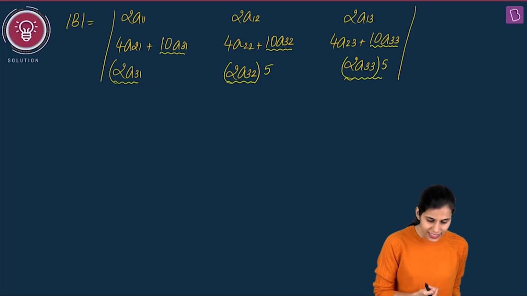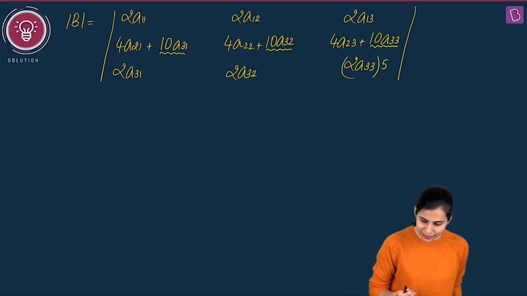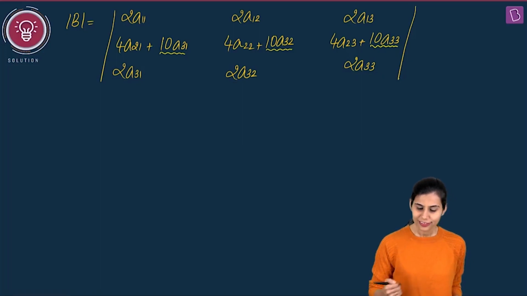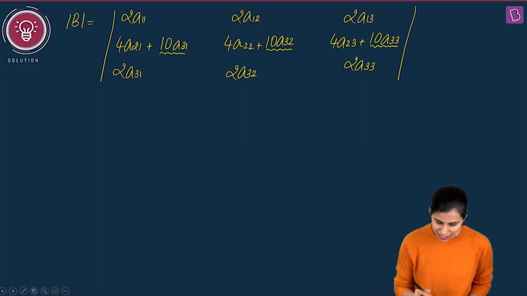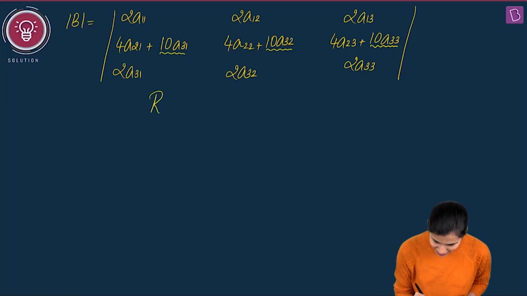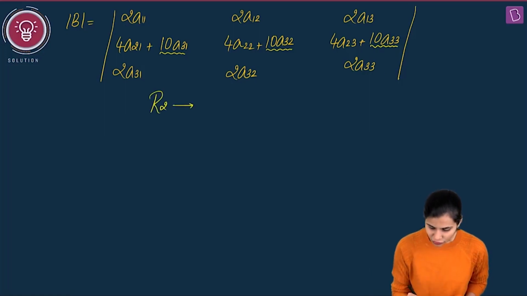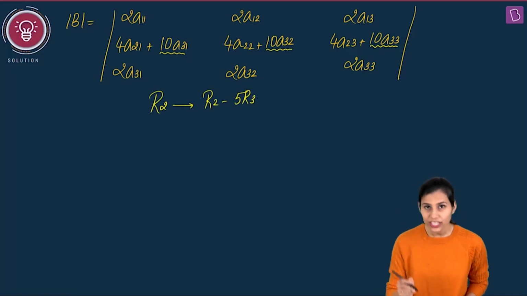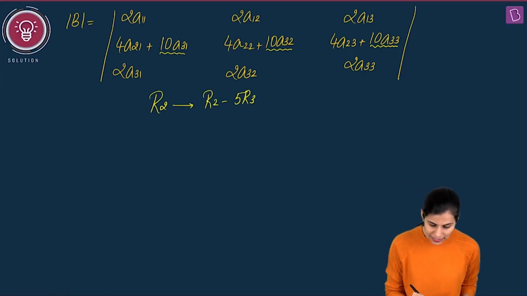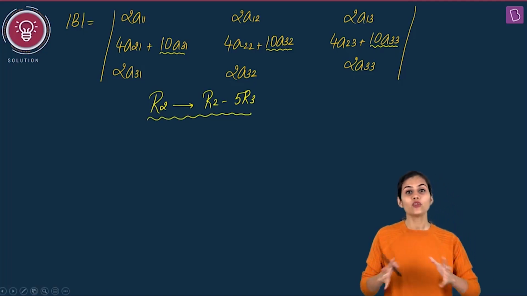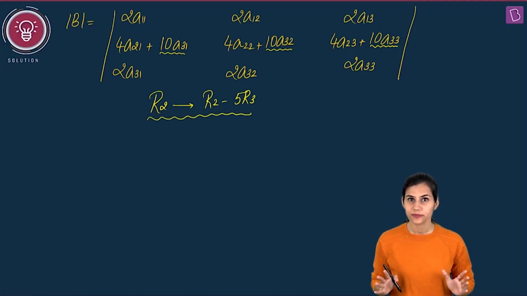So what is this trying to give you a hint about? Are you able to understand? Yes or no? If I apply the operation that row 2 goes to row 2 minus 5 times row 3, you know as a matter of fact that even after applying this operation, the determinant's value will not get affected.